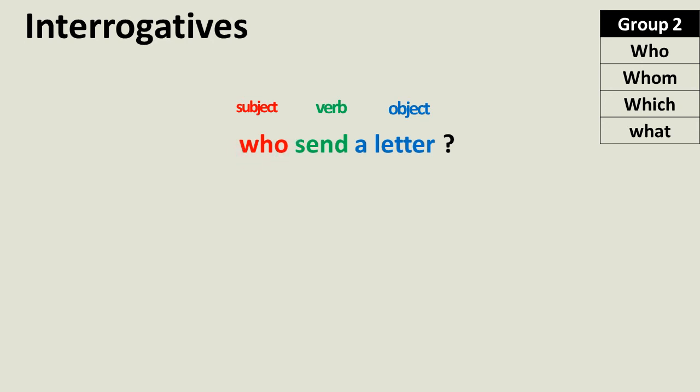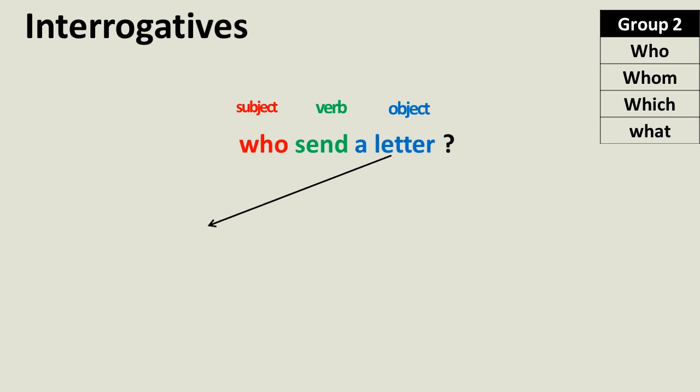For changing the active into passive voice, we need transitive sentences. That means we need subject and object. So we should not remove the WH word, but with the help of the WH word who we are going to change. Why? By following the four steps.